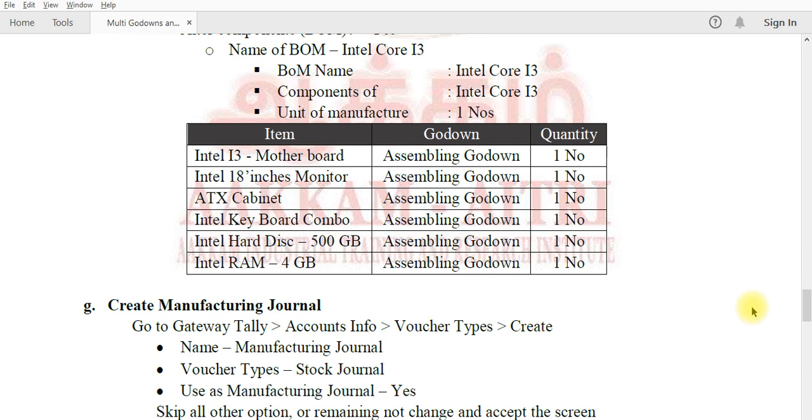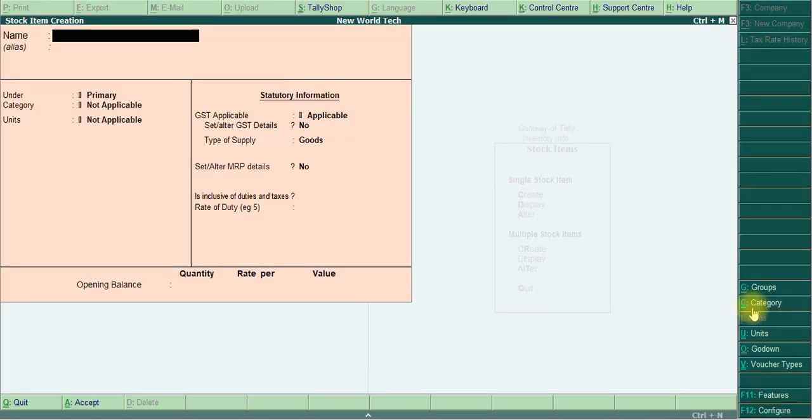Then you easily watch out, three options must be set to create a manufacturing journal. First we give the name.